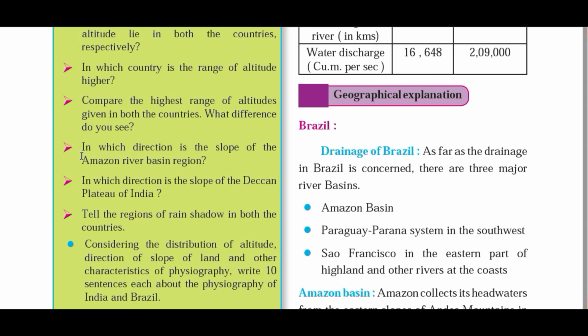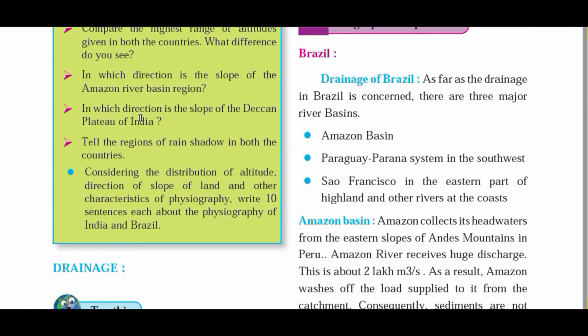Okay guys, in which direction is the slope of the Amazon river basin? It is from west to east, we have already discussed. In which direction is the slope of the Deccan Plateau of India? It is from west to east. Again, we have already seen there are many rivers originating in the eastern slope of the Western Ghats, and they are flowing towards the east and draining into the Bay of Bengal.